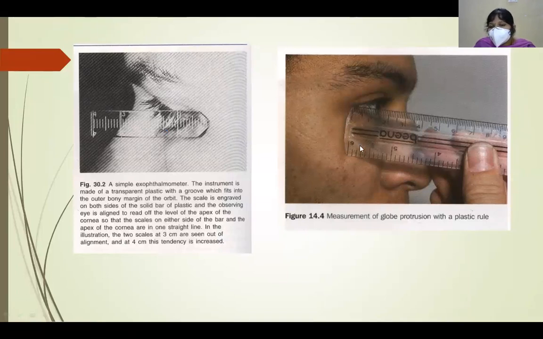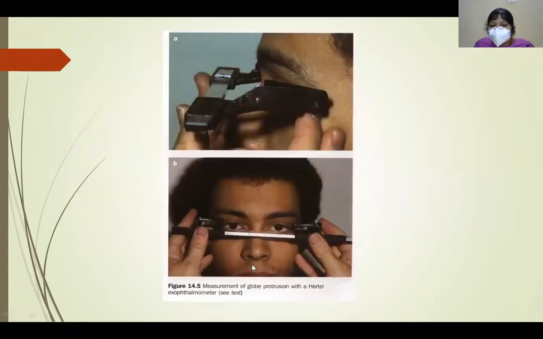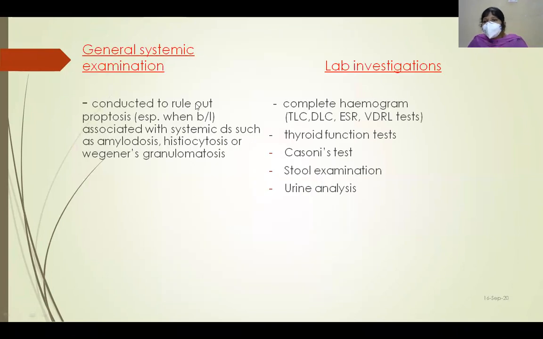We can also measure the amount of proptosis with the help of a plastic rule. So this is Hertel's exophthalmometer. After inspection, palpation, auscultation and ocular features, then we proceed with how we evaluate by investigative procedures. So what investigations do we do?